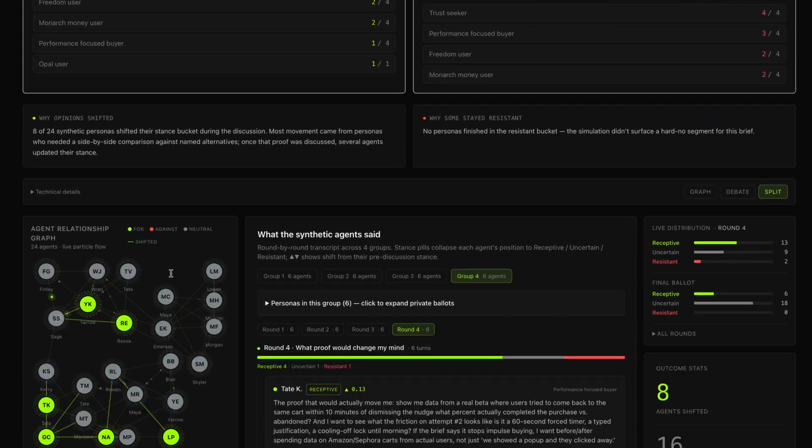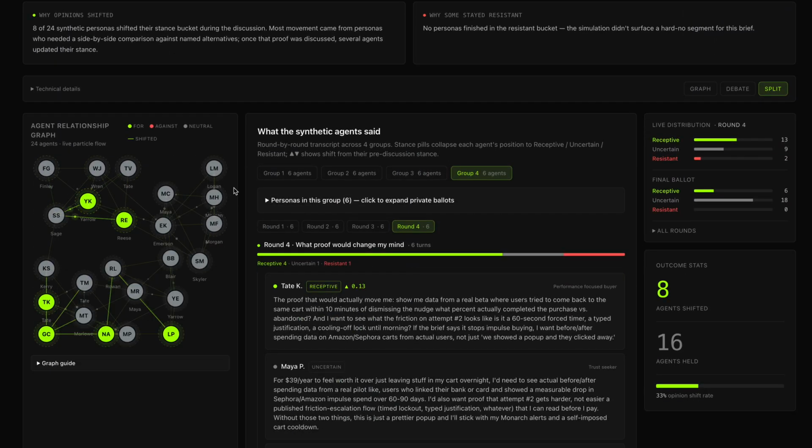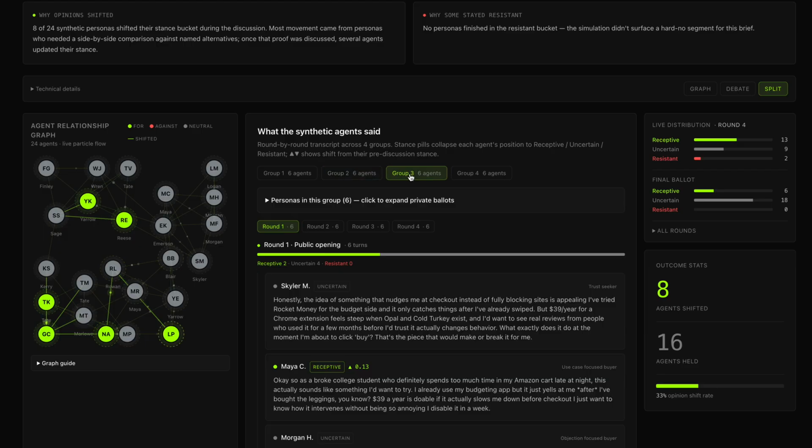Now, this is exactly what the synthetic society, the world, looks like for a founder. In short, Assembly helps founders rehearse the market before their market responds by simulating a whole market, the society, for them.